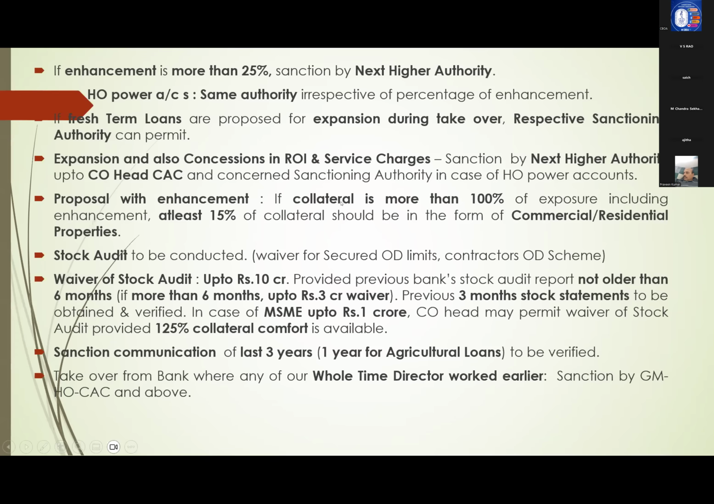Next, proposal with enhancement, collateral is more than 100% of the exposure, including enhancement. In that, at least 15% of collateral should be minimum commercial or residential. Proposal with enhancement, if you are considering at the time of takeover, if collateral is more than 100% is available, in such cases, at least 15% should be commercial or residential properties.